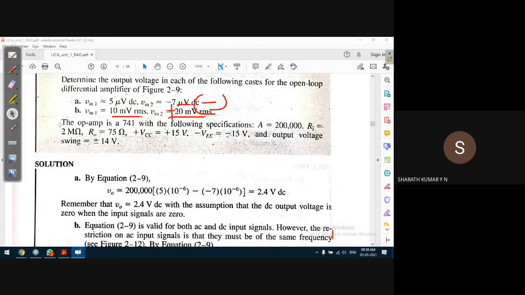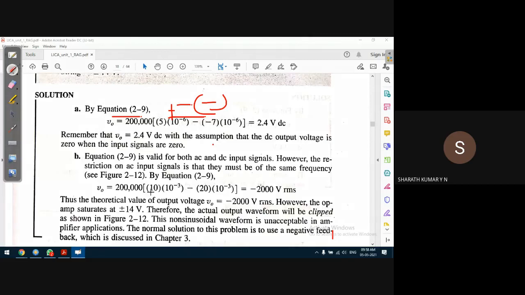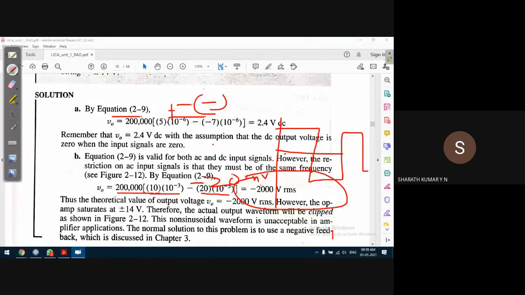How does the output voltage change? 10 millivolts is applied to the non-inverting input terminal and 20 millivolts is applied to the inverting input terminal. So the difference is minus 10 millivolts, and multiplied by 200,000, it becomes minus 2000 volts. It is very large, so the output starts saturating. It will not be 2000 volts, but it will be the saturation voltage.